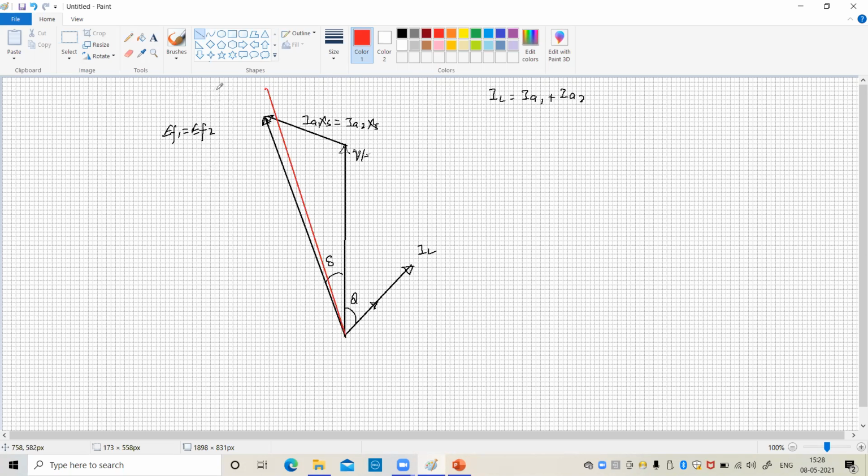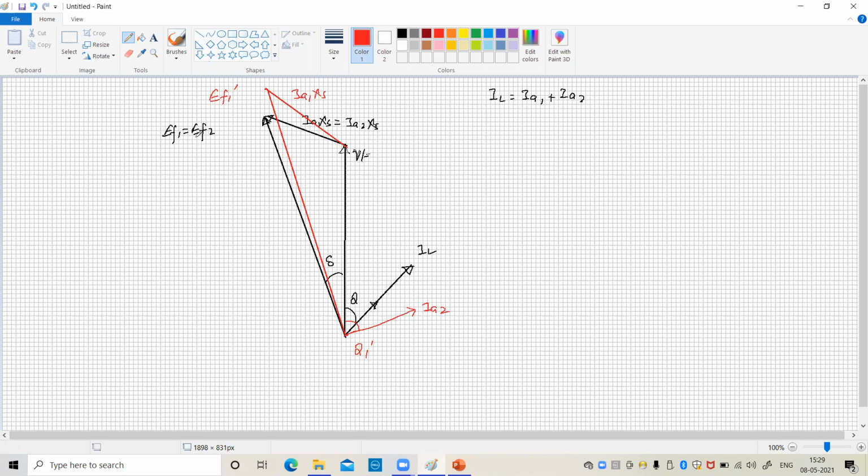EF1 dash is there, this is the value of EF1 dash. Under such condition, on the Ia1 axis, this value, the magnitude gets increased. So we can say that under such condition, the current Ia2 magnitude gets increased here, and its power factor angle is theta 1 dash, theta 1, or simply theta 1.